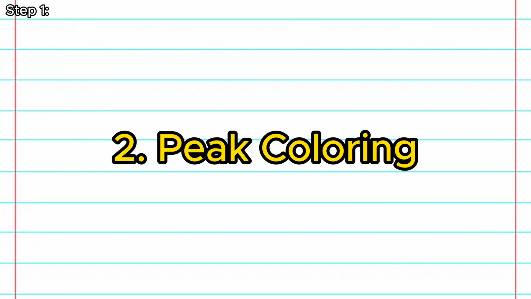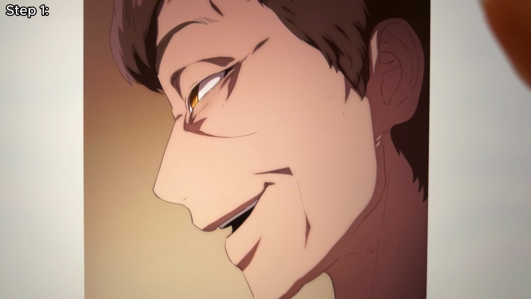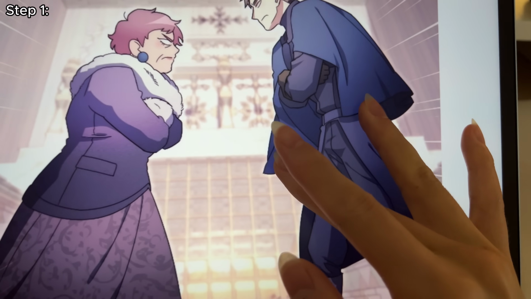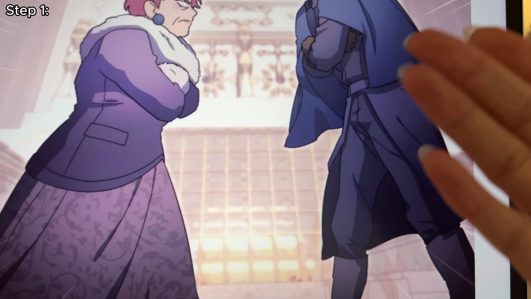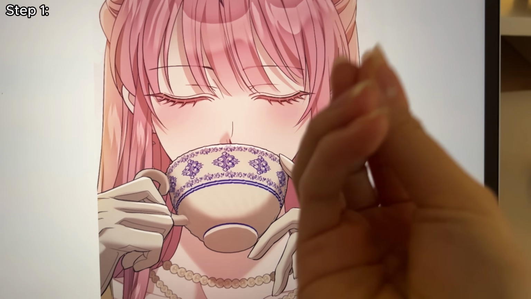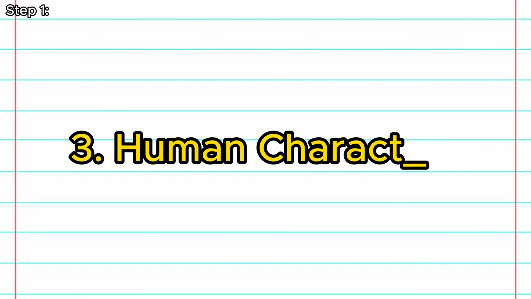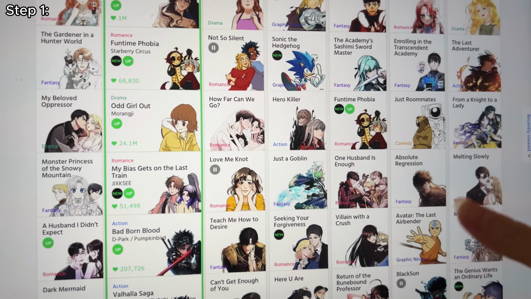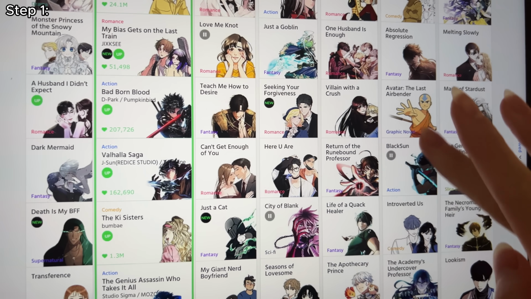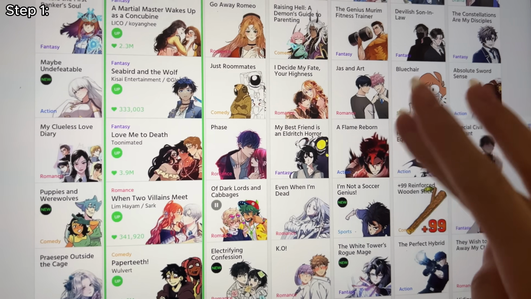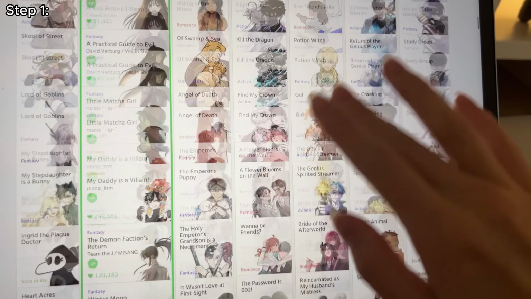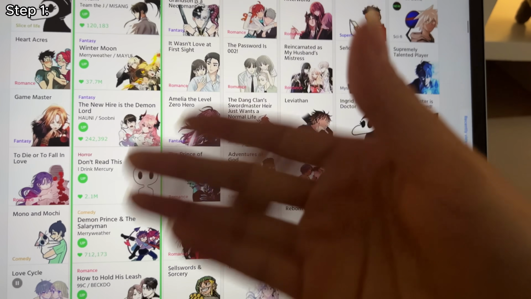Number 2, beautiful rendering and colors. Yeah, so not only is the art style amazing, but the color. Look at the color. So beautiful. The lighting is stunning. Amazing. The lighting is so scrumptious. And number 3, 99% of the time, the characters are humans. So I've been scrolling the entire front page for a while now, and 100% so far, they're all humans. I don't see any non-humans. Okay, there's a bear. But yeah, I would say 99% of the time, the story revolves around human characters.